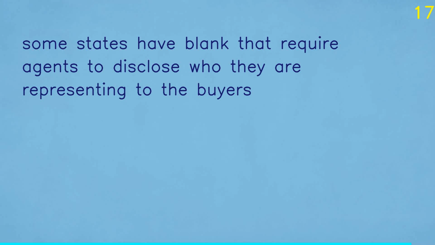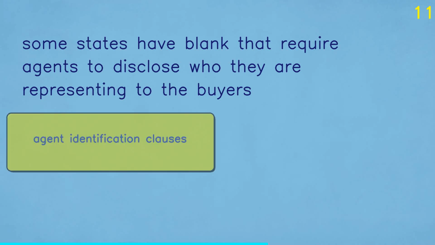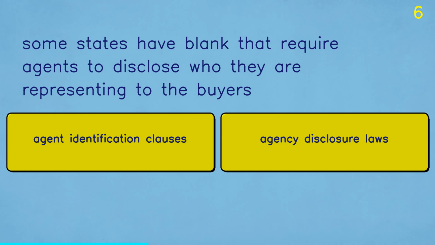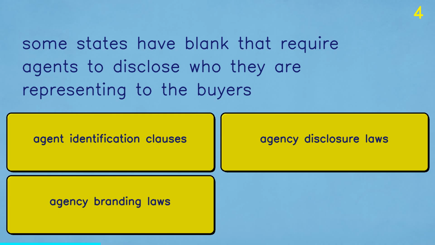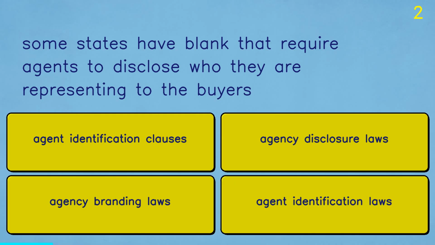Question 4. Some states have blank that require agents to disclose who they are representing to the buyers. A. Agent identification clauses. B. Agency disclosure laws. C. Agency branding laws. D. Agent identification laws. The correct answer is agency disclosure laws.